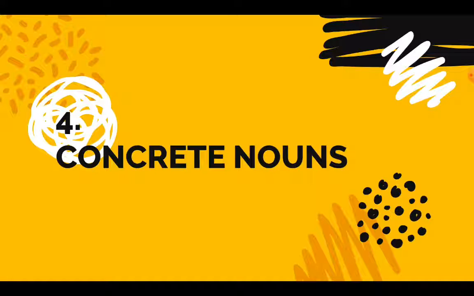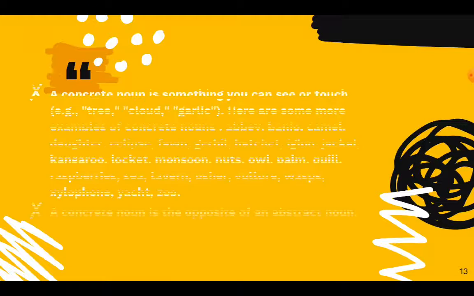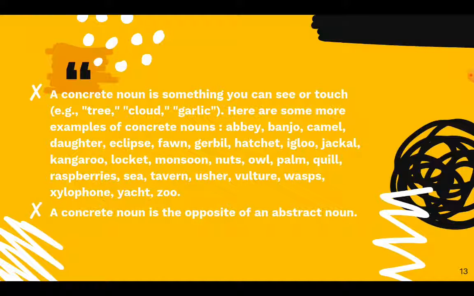Now let's discuss the next noun, that is the concrete noun. A concrete noun is something you can see or touch, like tree, cloud, garlic. These all are called concrete nouns. You can see or touch it.